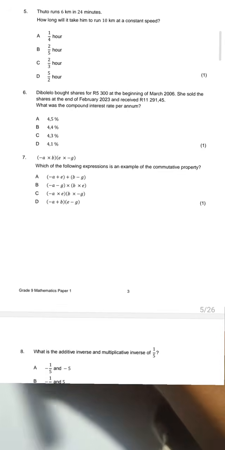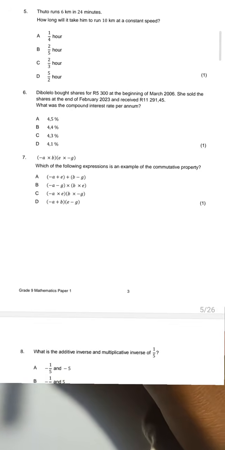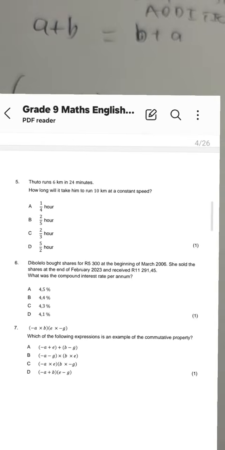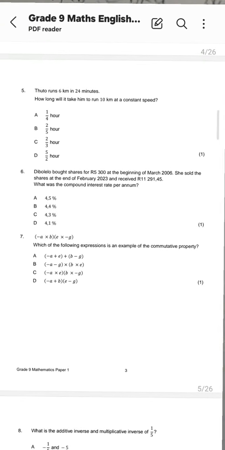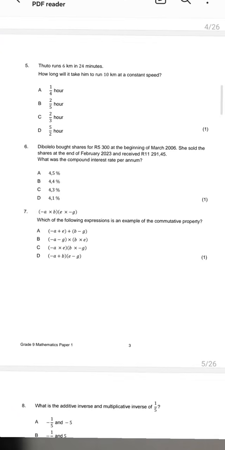You are given negative A times B into E times negative G. And they are asking which of the following expressions is an example of the commutative property? Is it negative A plus E plus B minus G? Obviously, A is out. We don't even consider A. A is out, out, out. Let's look at B. Negative A minus G. Oh, come on, guys. If you look at that expression in your bracket for number 7, there's no subtraction of A and G. So B is out.